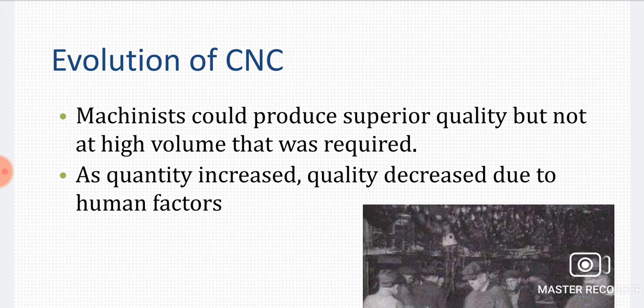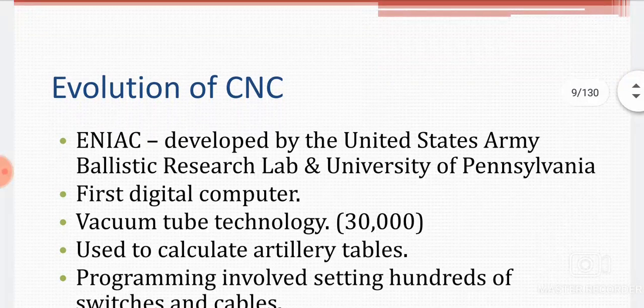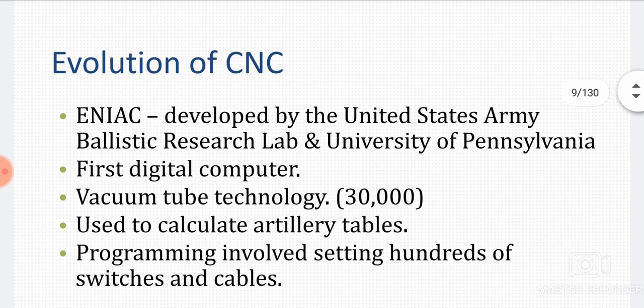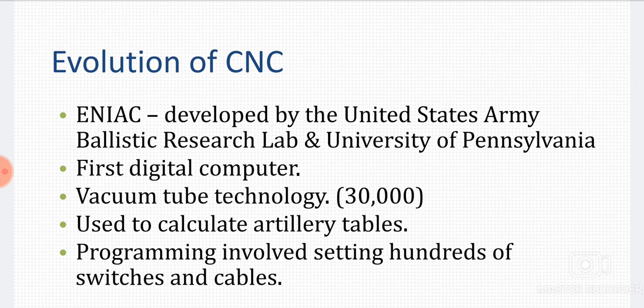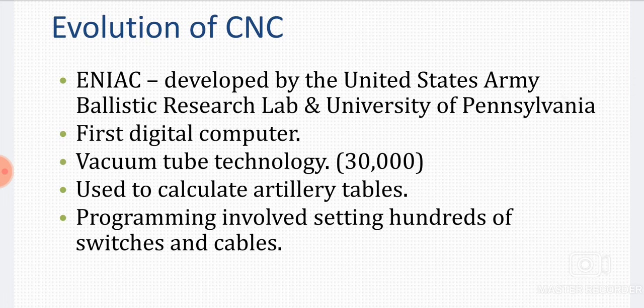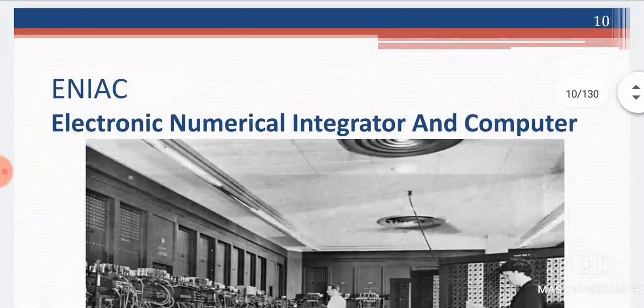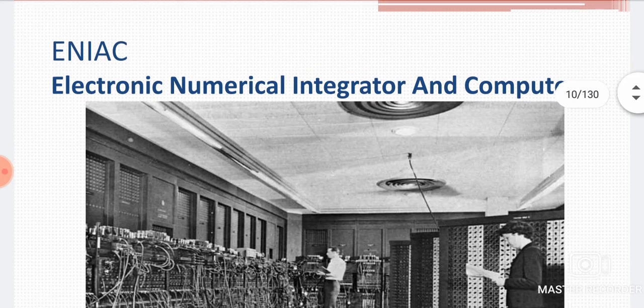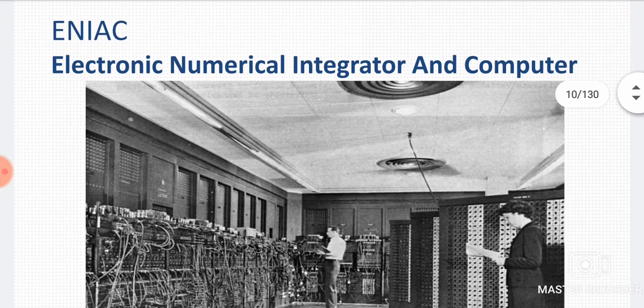This is the evolution of CNC. ENIAC was developed by the United States Army Ballistic Research Lab and the University of Pennsylvania. It was the first digital computer, using vacuum tube technology, with about 30,000 tubes. It was used to calculate artillery tables. Programming involved setting hundreds of switches and cables. ENIAC: Electronic Numerical Integrator and Computer.